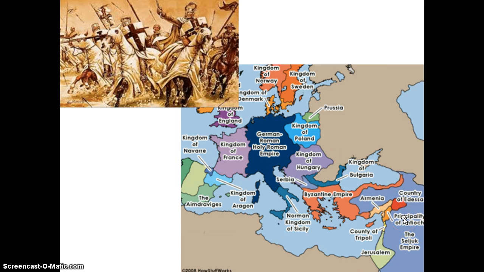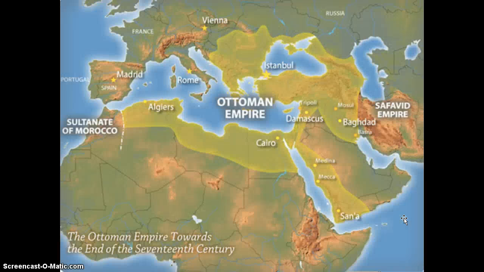We know that the Ottoman Empire was a predominantly Muslim empire. Well, we also know that the Ottoman Empire grew very, very large and was involved in World War I. Here we have the Ottoman Empire. And unfortunately, it was on the losing side of World War I. And so the countries that lost World War I had their empires completely divided.